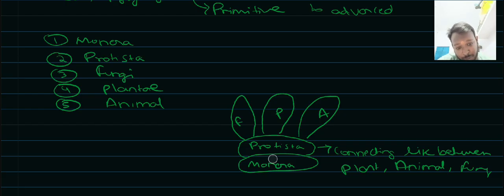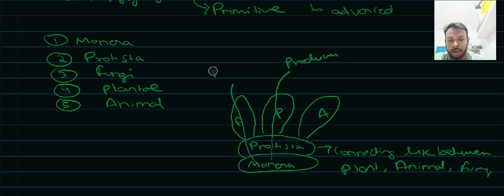Monera, Protista, and plants I can put under producers. Fungi I can put under decomposers, the fungal species that decompose detritus and bio waste. And coming to Animalia, they are the consumers.